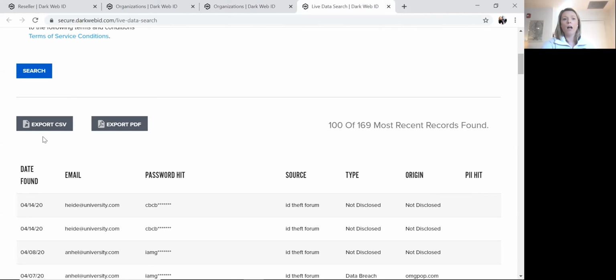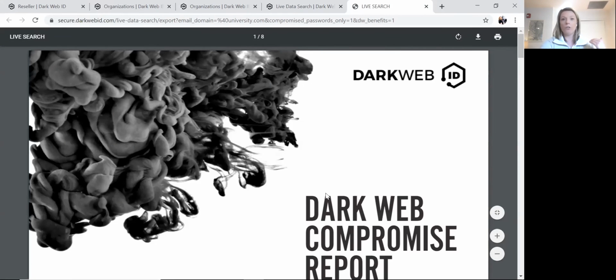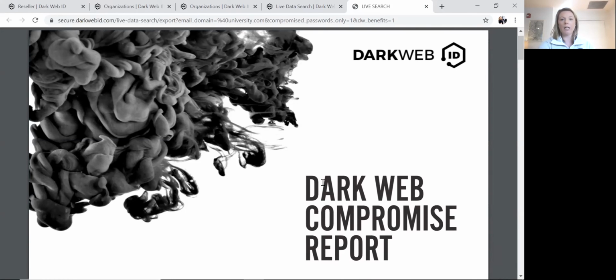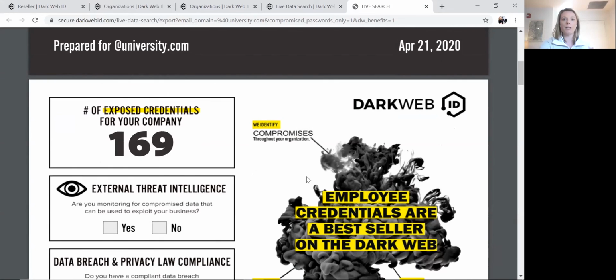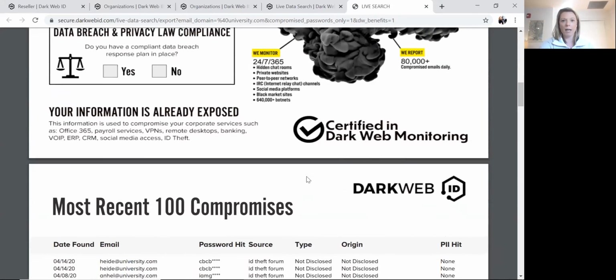As I mentioned, all of this data is exportable for you, so you can export into a CSV if you want something just more data driven. But what our marketing team has done is also given you the opportunity to export this into a PDF so that you have a very clean branded report that you're able to bring into that sales meeting, do this at a trade show, at a webinar, whatever way you're leveraging this data. But again, it's clean and it's branded, and there's other information provided within this report so that you can really use this as a solid leave behind if you're in that meeting.